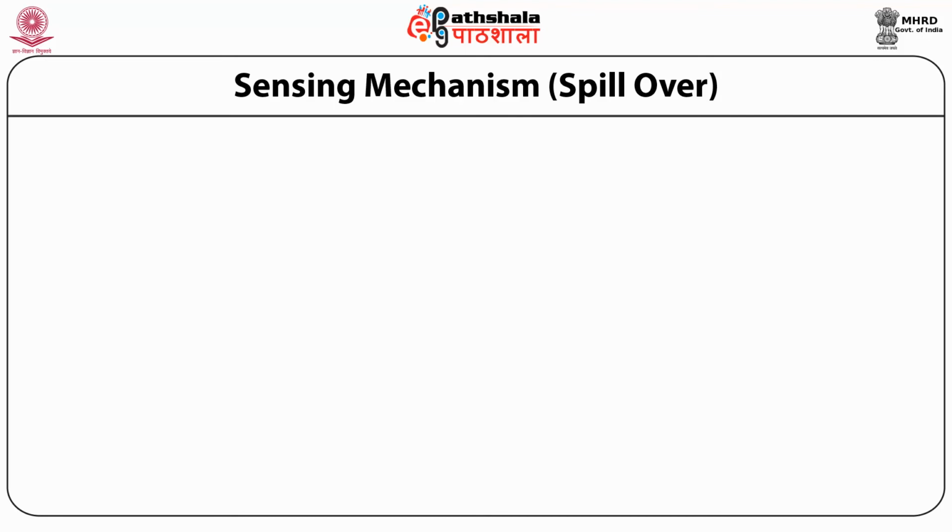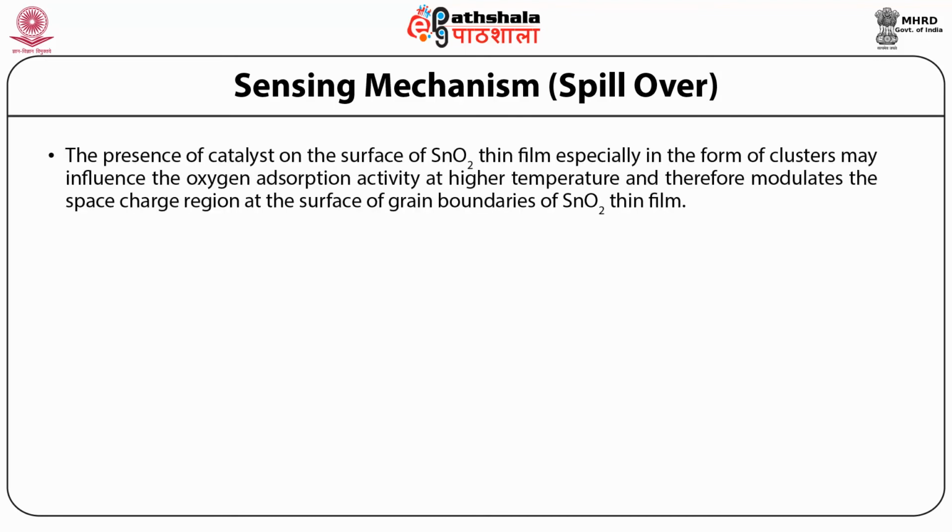So we are going to discuss the spillover sensing mechanism over the tin oxide thin film. The presence of catalyst on the surface of tin oxide thin film, especially in the form of clusters, may influence the oxygen adsorption activity at higher temperature and therefore modulates the space charge region at the surface of grain boundaries of tin oxide thin film.